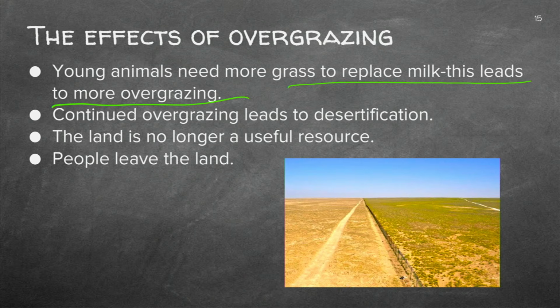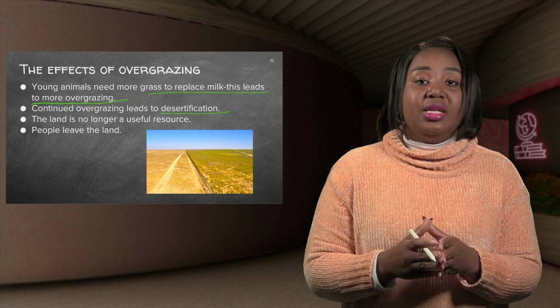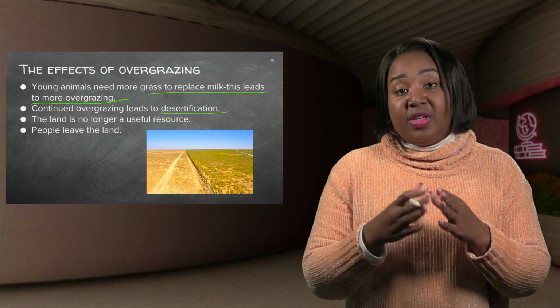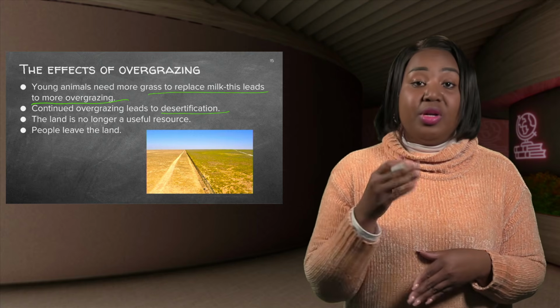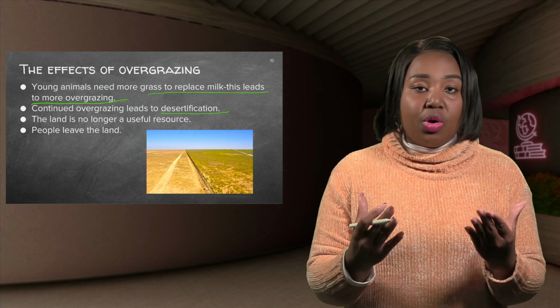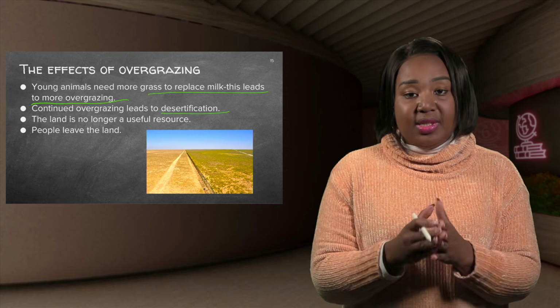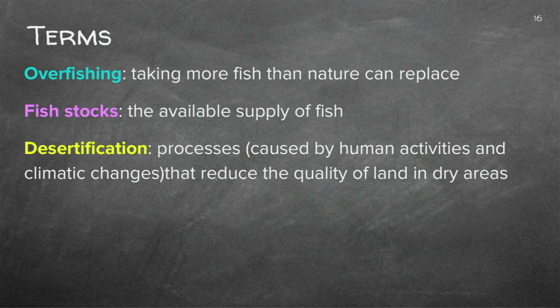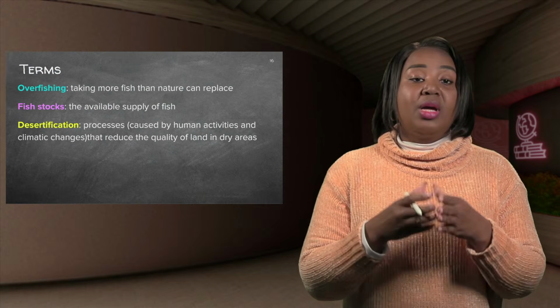Continued overgrazing will lead to desertification. Desertification is a process of the spread of deserts. So desertification means that land is no longer productive. We cannot grow crops, we cannot practice agricultural activities, which is a huge loss to us human beings. The land is no longer a useful resource. People will leave that land. So these are the effects of overgrazing. That's why we are supposed to be careful as farmers not to overstock animals.